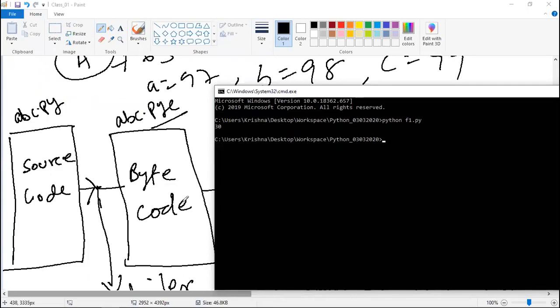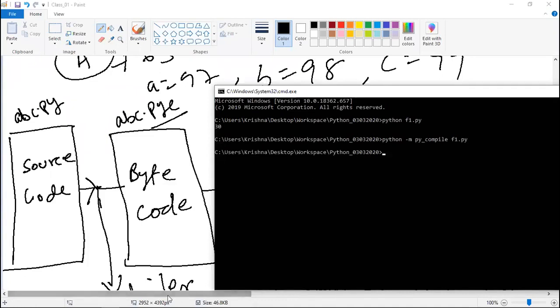Let me first create the bytecode explicitly. At least just give me some time until then. I'm creating the bytecode explicitly. How will I create it? I will write python -m. The -m tells you that I'm going to import one module. Which module? There is one module called py_compile. This module is used to compile the source code. It will only compile the source code. It will not convert it into machine code, it will only create the bytecode. Which file do you want to compile? You want to compile f1.py. Now if you run this, you will see you are not getting any output, because you have only compiled the code.